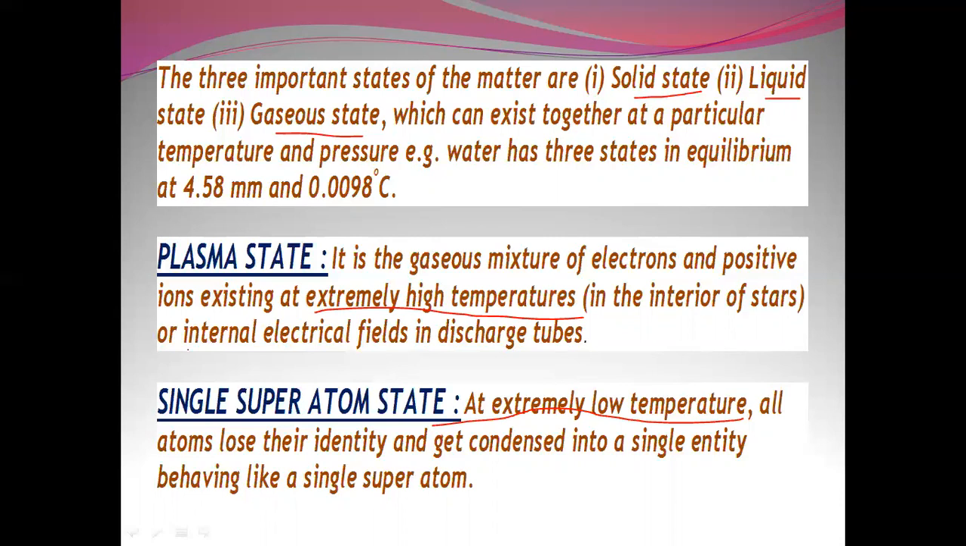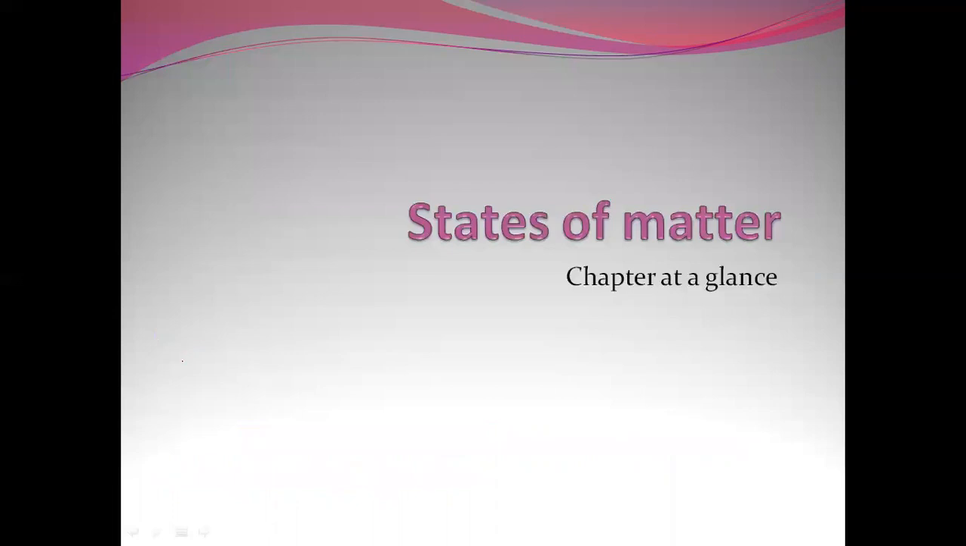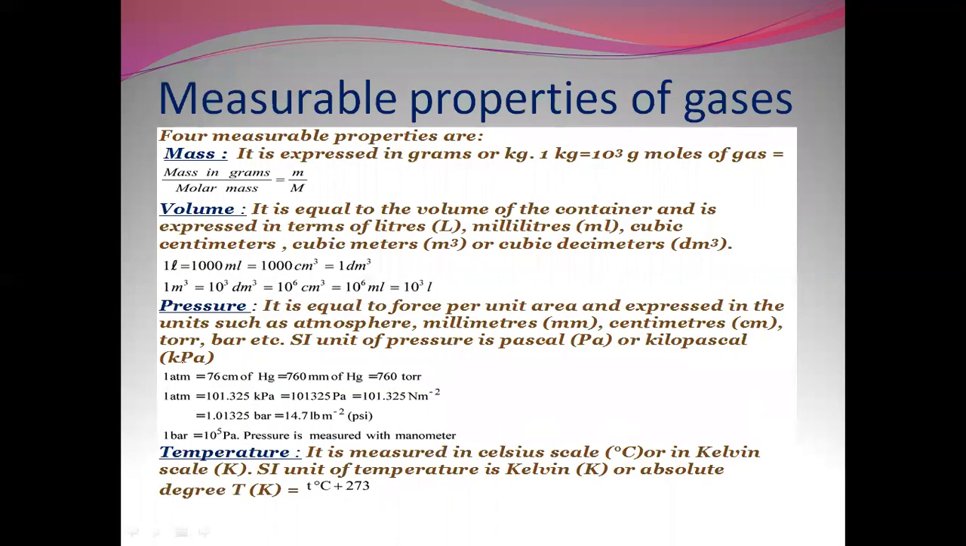So now let us move on. The next topic is the measurable properties of gases. The measurable properties of gases are mass, volume, pressure, and temperature. Mass is expressed in grams or kg. Volume is equal to the volume of the container and is expressed in liters, milliliters, cubic centimeters, cubic meters, or cubic decimeters.